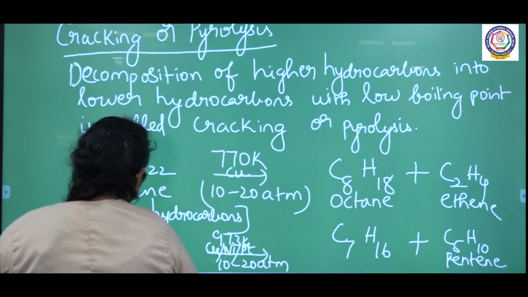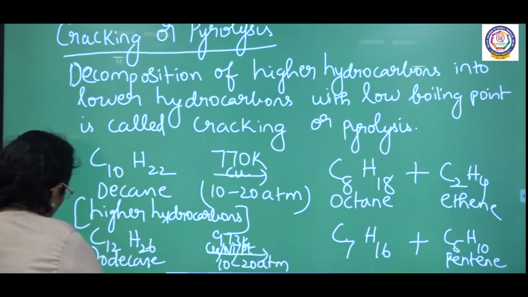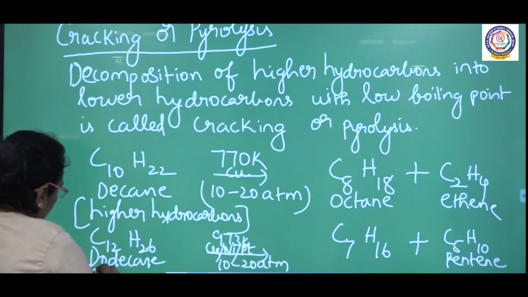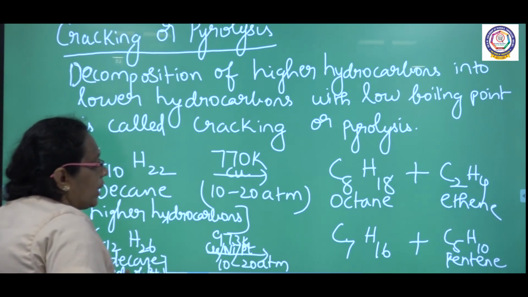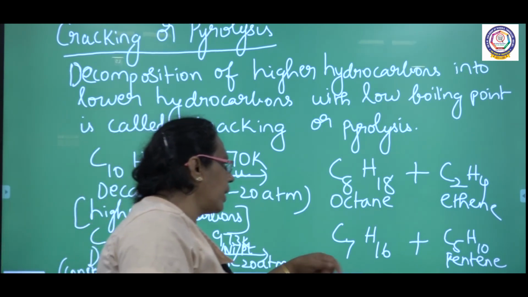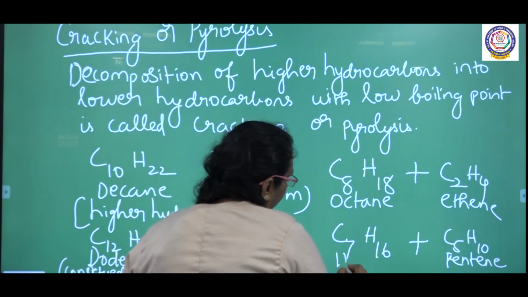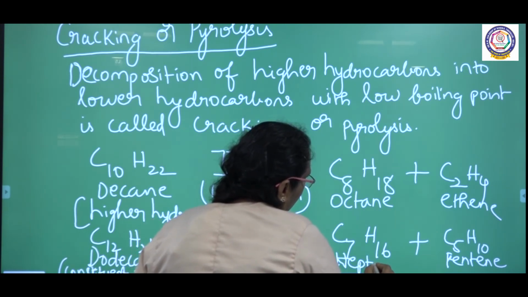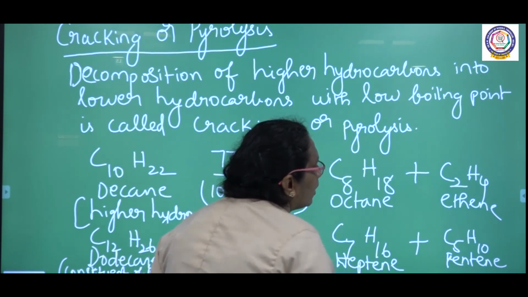Dodecane, which is a constituent of petrol oil, undergoes cracking or pyrolysis at 973 Kelvin. The product is heptane, with the liberation of pentene.